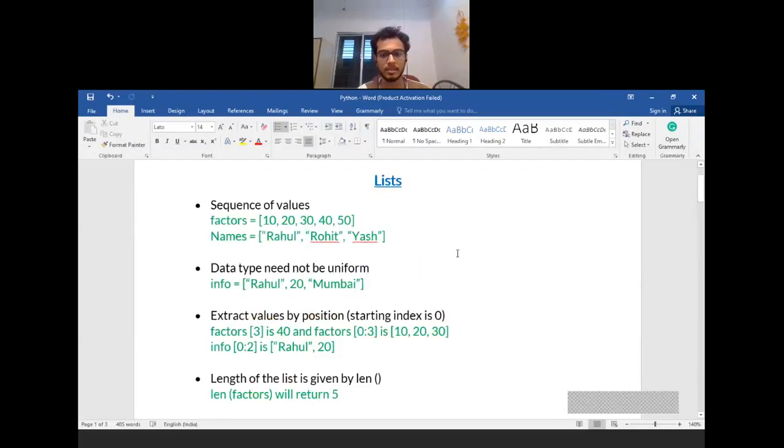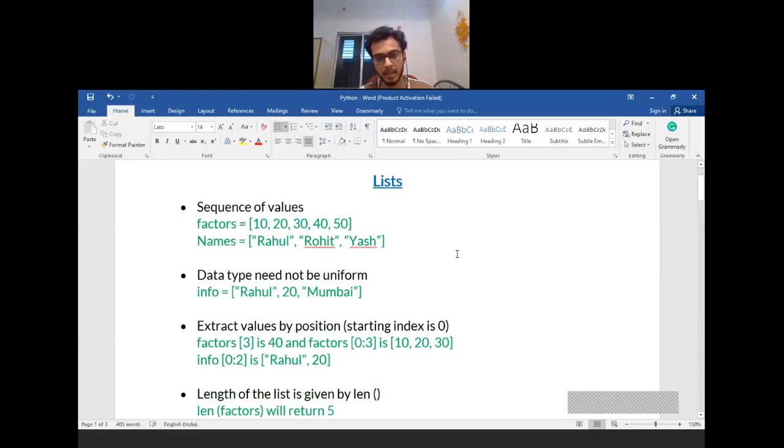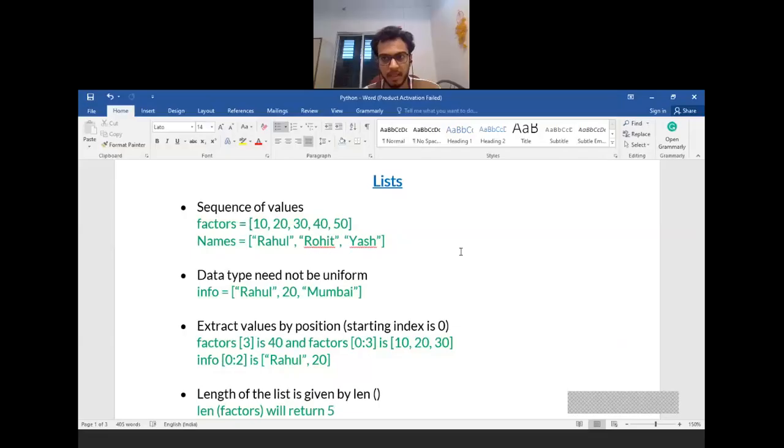The first topic is lists. Lists are nothing but the arrays in Python. Arrays, as all of you know, are just a contiguous sequence of items. In contrast to that, lists are basically not stored contiguously. In lists, your data type does not matter. That means it doesn't have to be uniform. There should not be any homogeneity in the data items in the list.